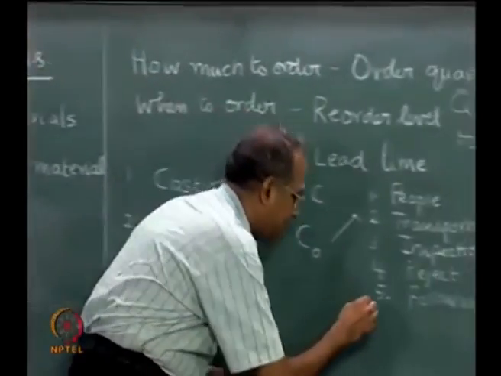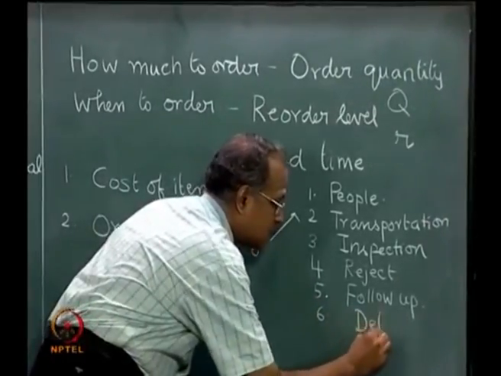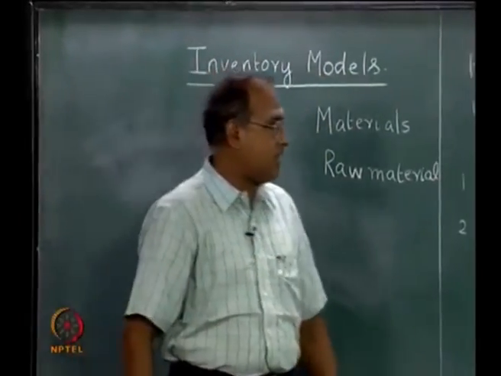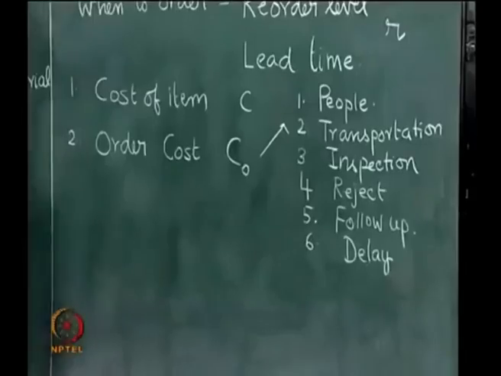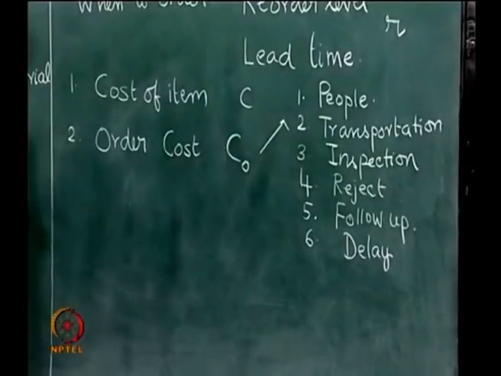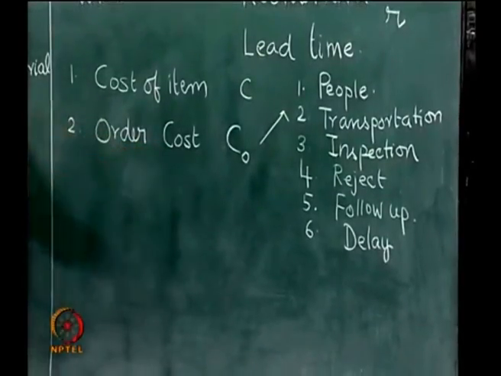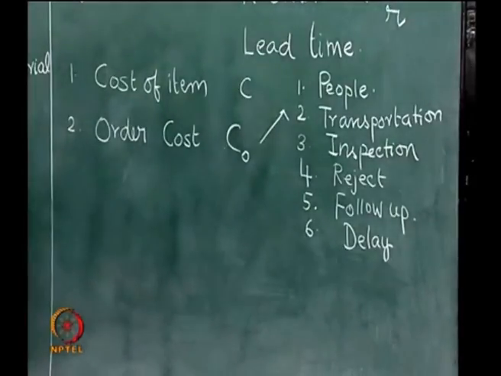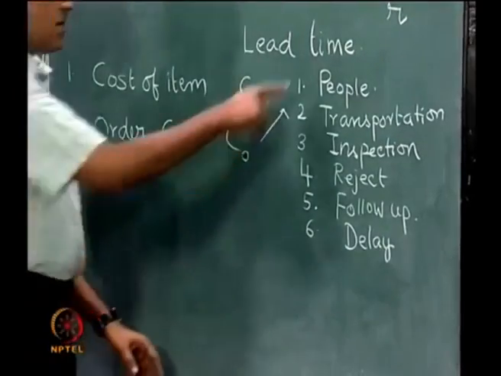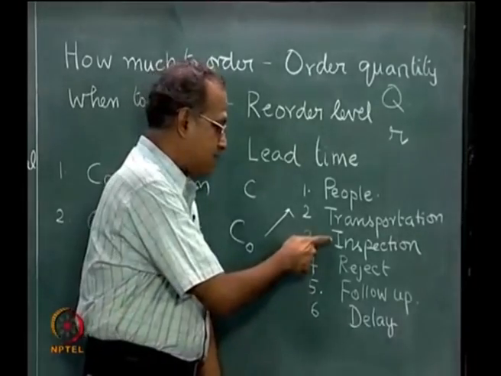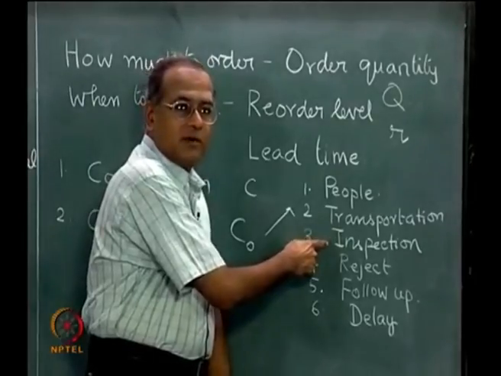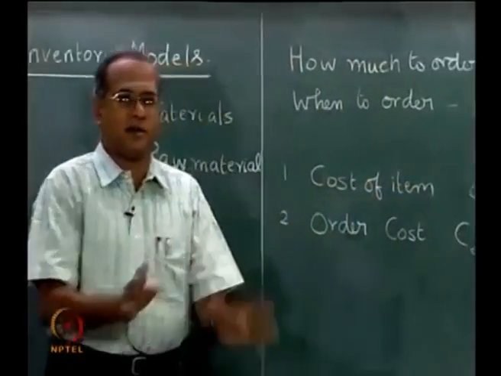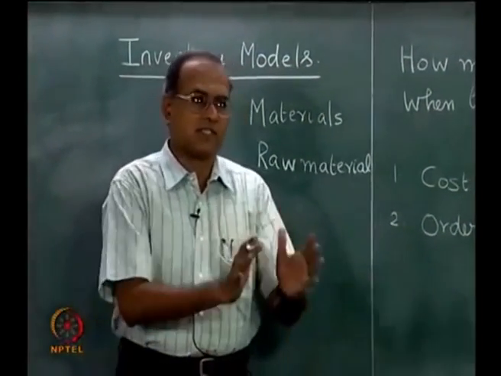Of course, if there is any delay, then each of these delays is going to result in a higher cost. So, all these are the components of what is called order cost or ordering cost, and it is assumed that this cost does not depend on the quantity that is ordered. For example, if you look at these components, one could say that at least this component could depend on the quantity that is ordered, but right now we assume that the order cost is not dependent on the quantity that is ordered and is fixed for every order.